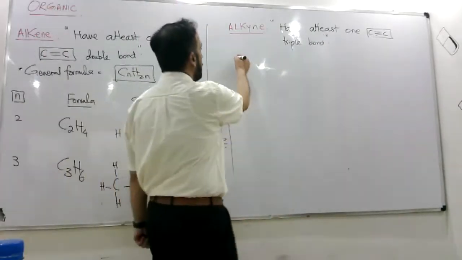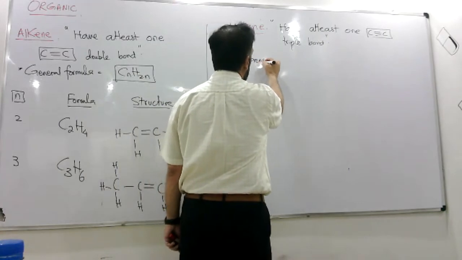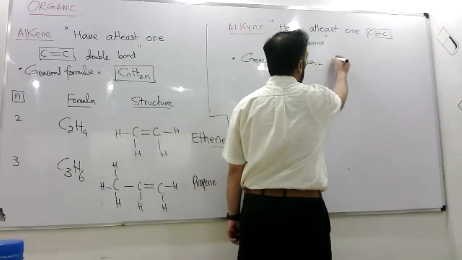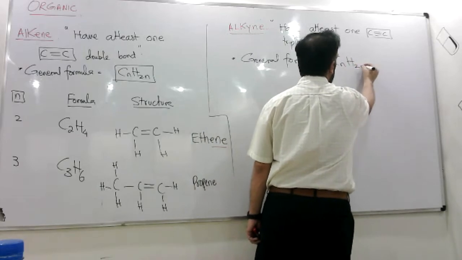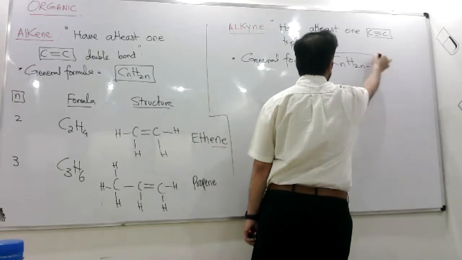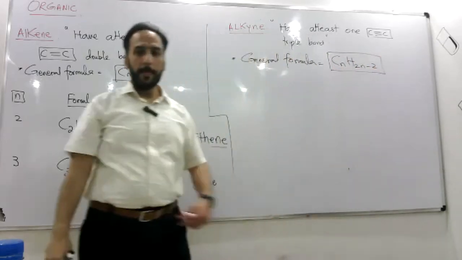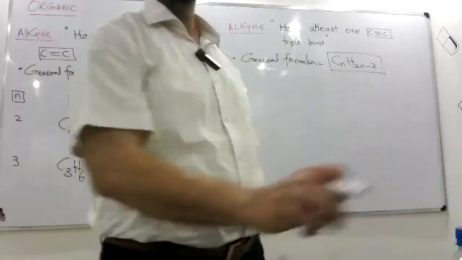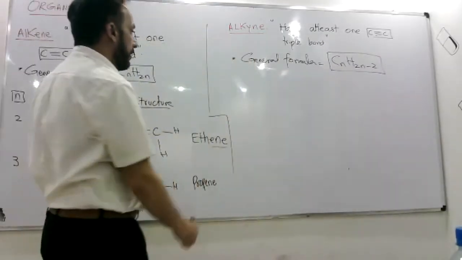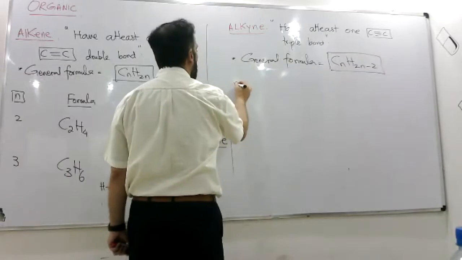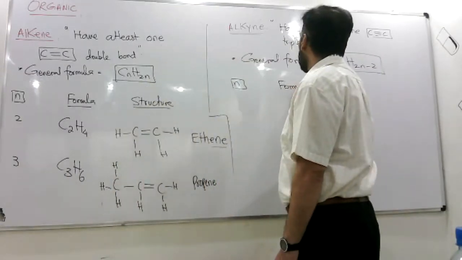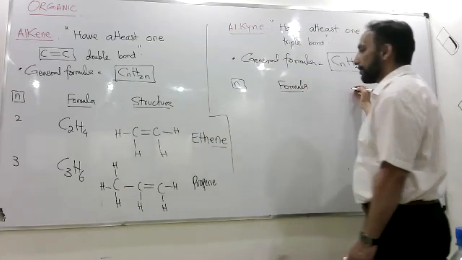And their general formula is CnH2n minus 2. Now the smallest alkyne has minimum 2 carbon.